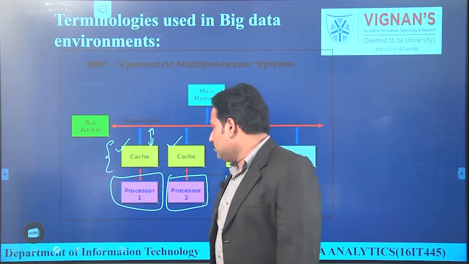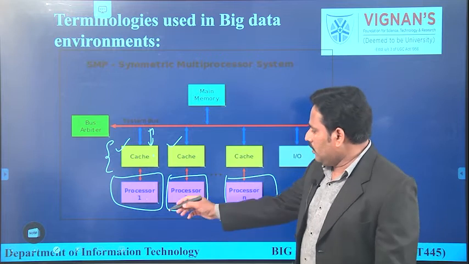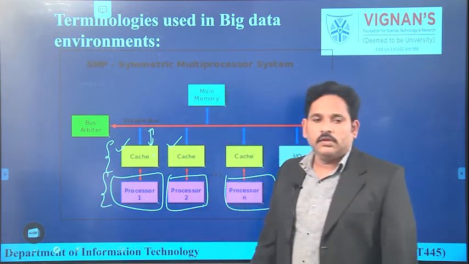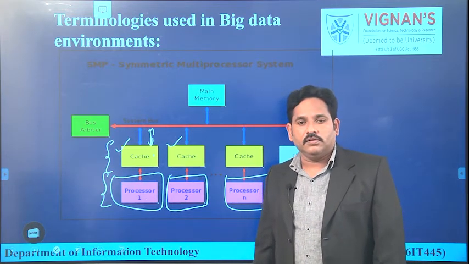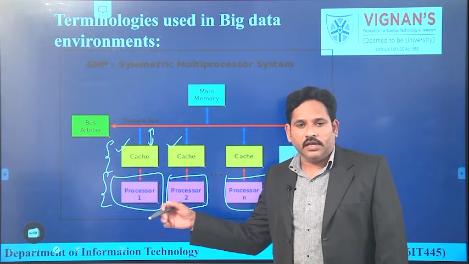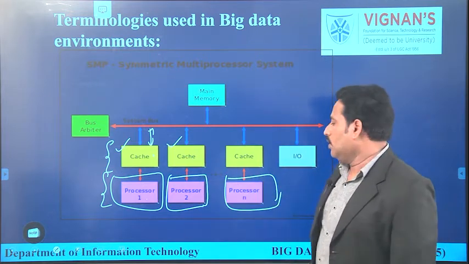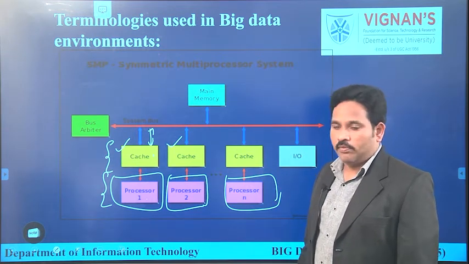Let us take cache 1, which is primarily accessed only by processor 1. That means the data which is required for processor 1 is provided or stored only in cache memory. You can say it is a private memory to processor 1. Like that, every processor is having its own separate cache memory.